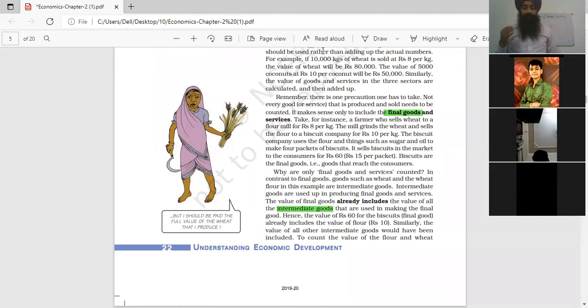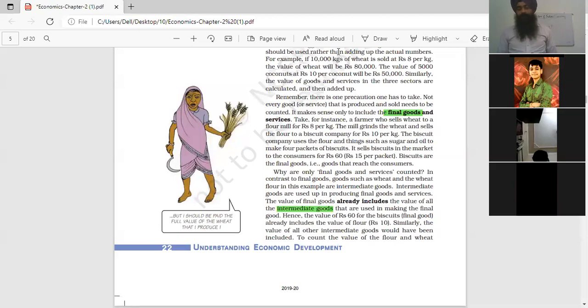So the significance of the distinction between final goods and intermediate goods lies in the fact that national income includes the value of only final goods. It's based only on final goods. The reason is that the value of intermediate goods is already included in the value of final goods.